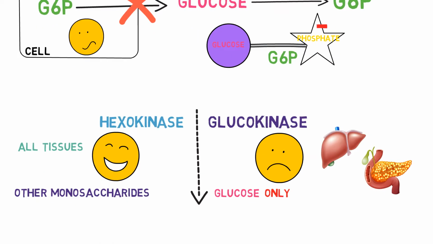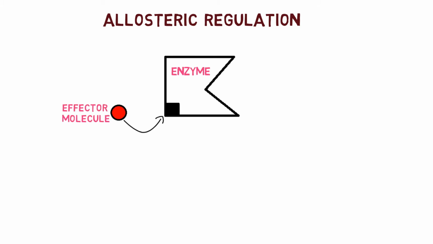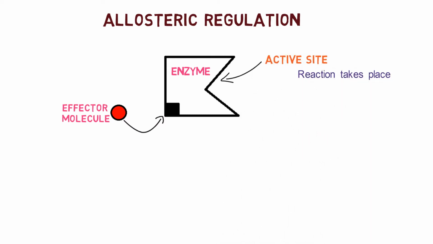So how does the cell regulate these enzymes? It is by allosteric regulation. What is allosteric regulation? It is the regulation of an enzyme by the binding of an effector molecule at a site other than the enzyme's active site. The active site is where the reaction takes place, and the effector molecule binding site is called the allosteric site or regulatory site.